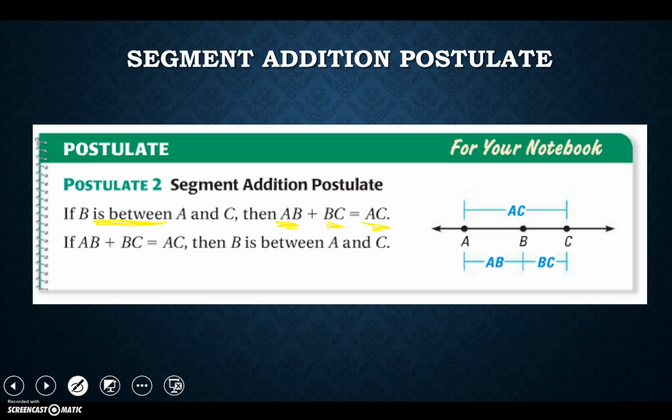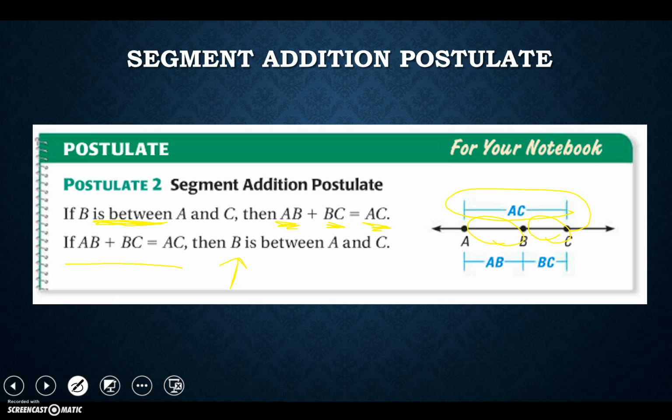So this is what we're going to be using to find the distance from the lunchroom to the gym. Because we can find the two individual pieces, we're going to be able to put them together. So this part plus this part is totaling the whole thing here. In other words, if AB plus BC is equal to AC is given to you as a statement, then I automatically know that B has to be somewhere between A and C. I can't specify exactly where it is unless I know more information, but I know that it's somewhere between A and C.